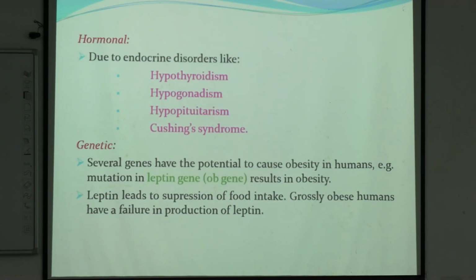In case of hormonal obesity, these are the causes: hypothyroidism, you all know, hypogonadism, hypopituitarism and Cushing syndrome. Clear? And what is the genetic cause? There are several genes potentially causing obesity. One example is mutation in the leptin gene. Leptin leads to suppression of food intake. If leptin is deranged, it will lead to higher intake of food leading to obesity. So these are the three causes for obesity.